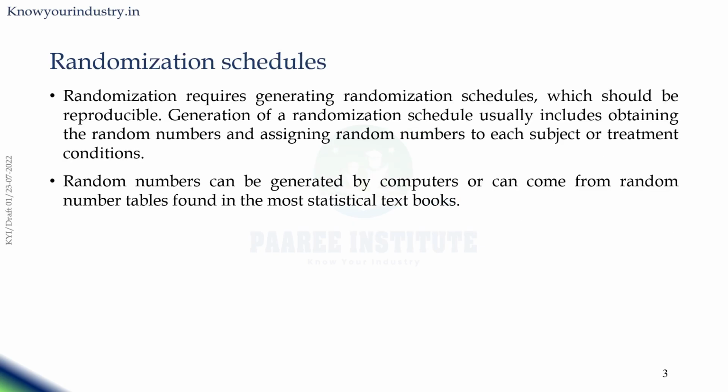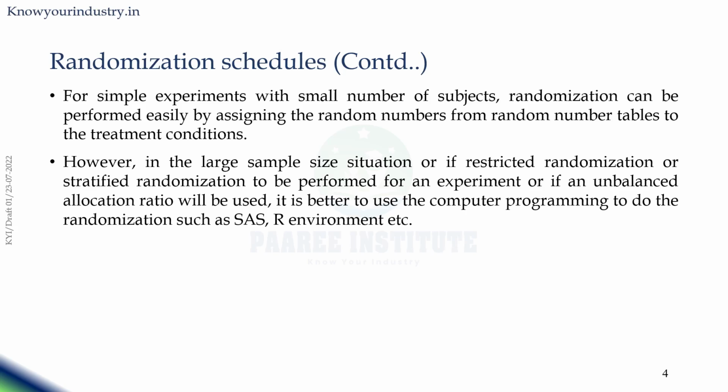What are randomization schedules? Randomization requires generating randomization schedules, which should be reproducible. Generation of a randomization schedule usually includes obtaining the random numbers and assigning random numbers to each subject or treatment condition. These random numbers can be generated by computers or can come from random number tables found in most statistical textbooks. For simple experiments with a small number of subjects, randomization can be performed easily by assigning the random numbers from random number tables to the treatment conditions.